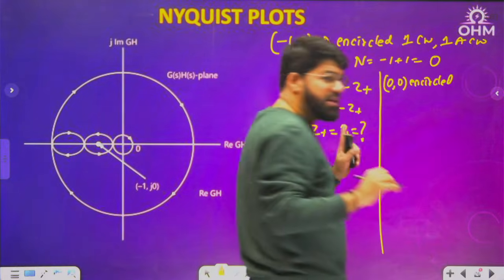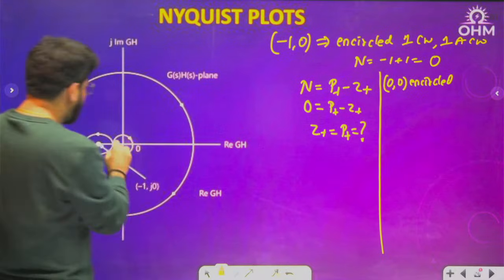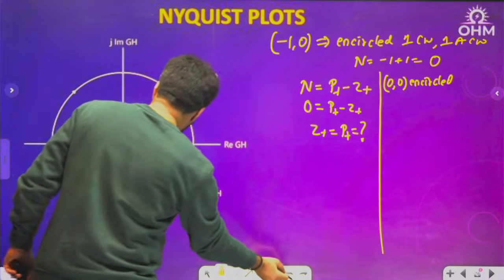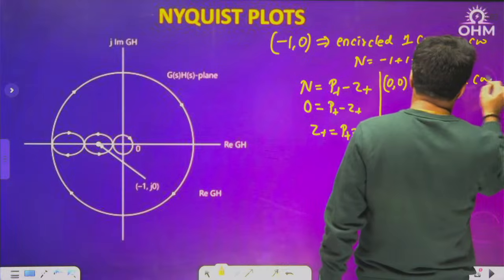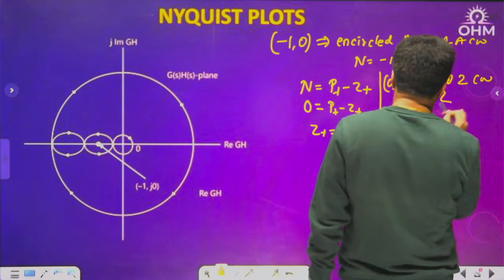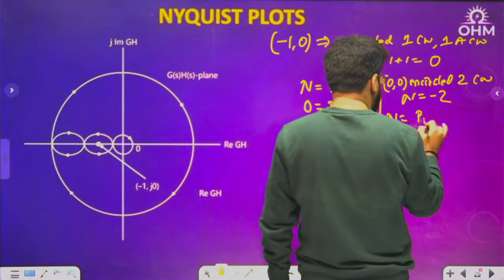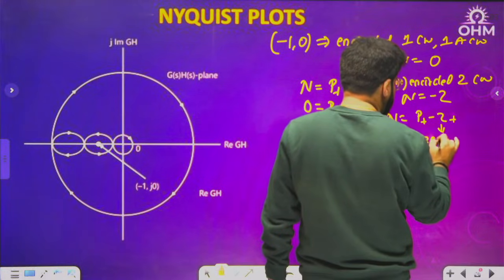Because P plus is same in both the definitions. If we talk about 0, 0 encirclement, one clockwise, one more clockwise. So encircle 2 times clockwise. So for 0, 0 encirclement, n is minus 2. So again, n is given by P plus minus Z plus. Now, when you talk about 0, 0 encirclement, what is Z plus?